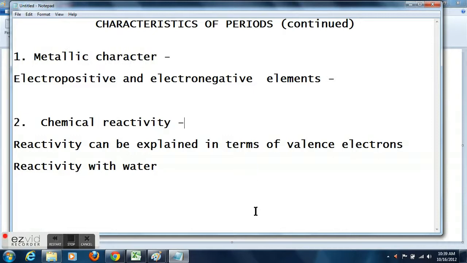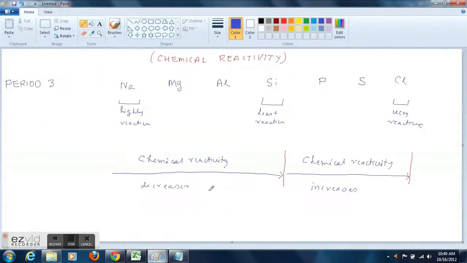Now let us discuss a little bit about chemical reactivity. Again, of these 7 elements from sodium to chlorine, I am not talking about argon here, sodium is a highly reactive metal. It reacts instantly with water to form sodium hydroxide and hydrogen gas. In fact, it is so reactive, if you drop a small piece of sodium into water, it bursts into flames. Immediately it will burst into flame, and the solution will become sodium hydroxide and alkaline. If you touch that water after that, you find it has become slippery.